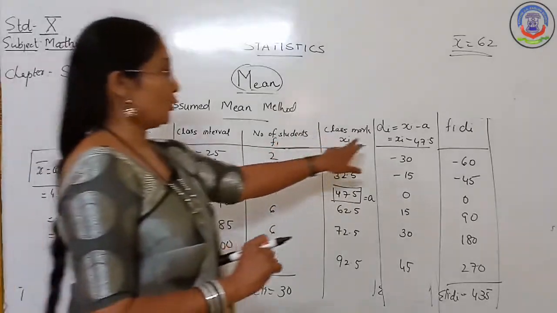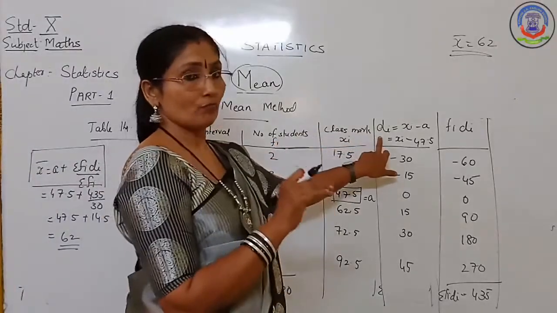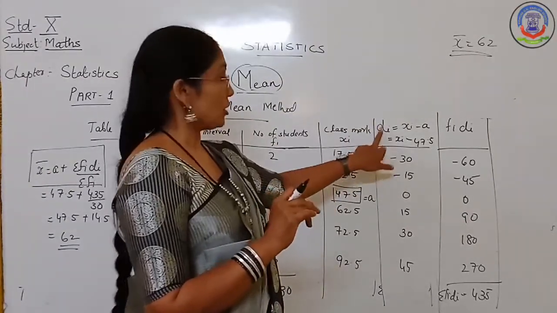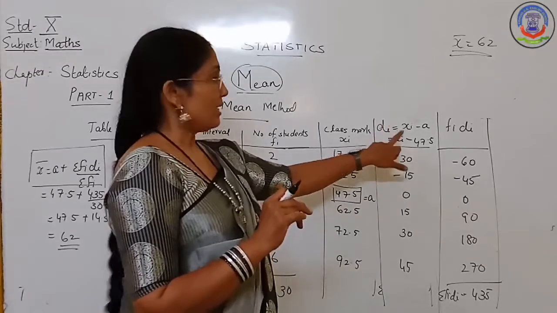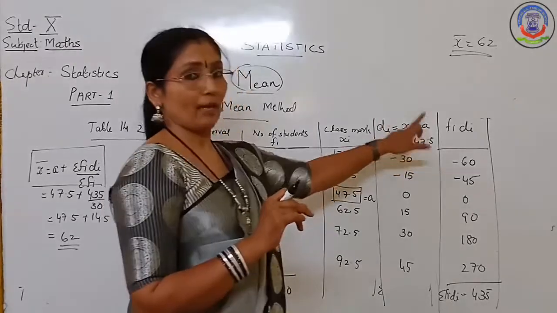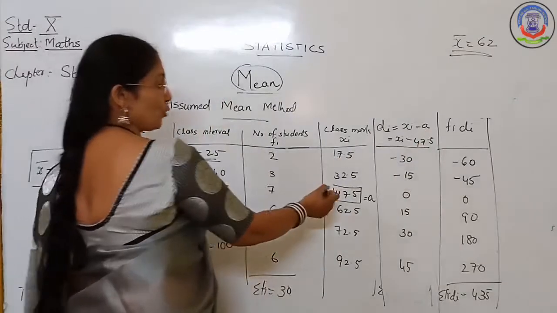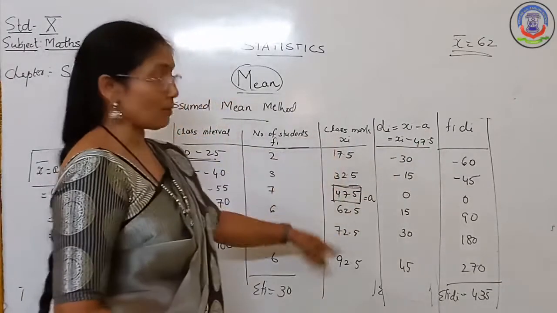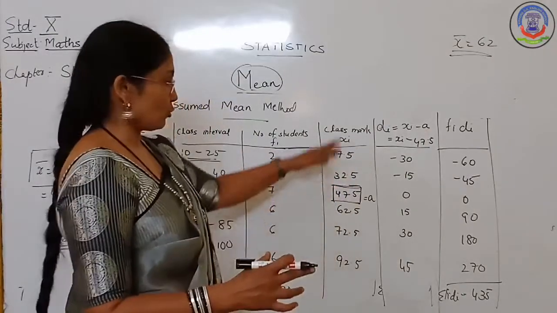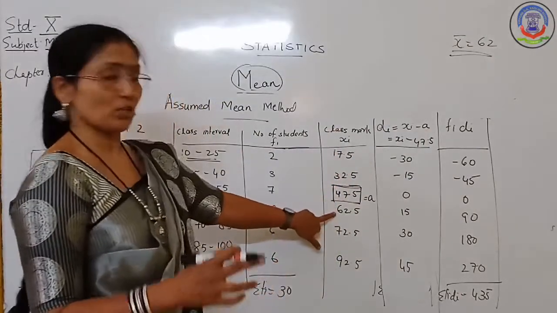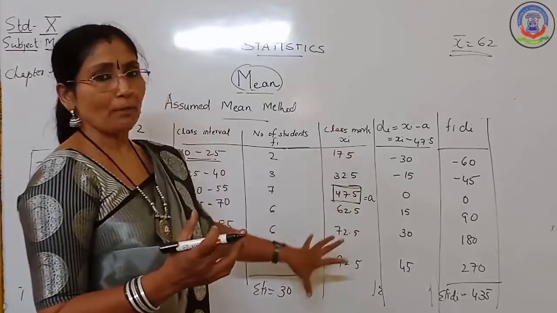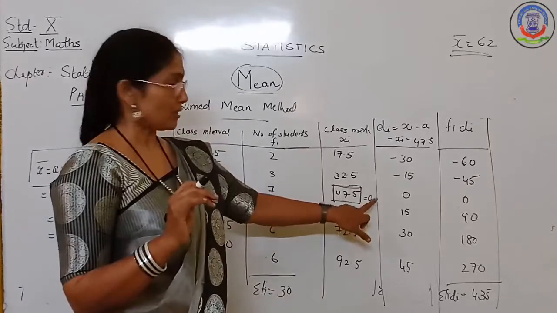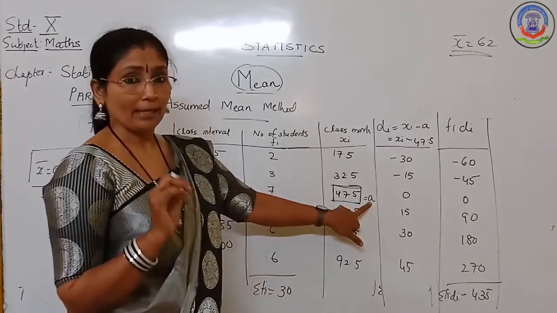Now next we are going to find another column that we are going to tabulate, which is called deviation. It is denoted by di. Deviation is equal to xi minus a. What is a? A means assumed mean. That means we are going to suppose any one of the class marks, almost in the middle. You can choose 47.5 or 62.5. Almost in the middle you choose one class mark, and that is the assumed mean. You will denote it by small a.